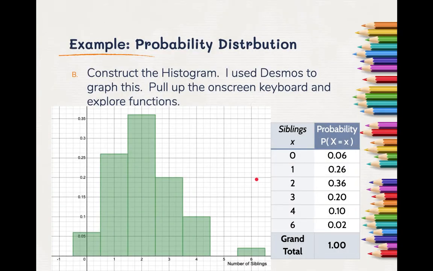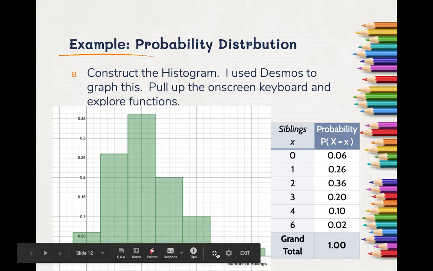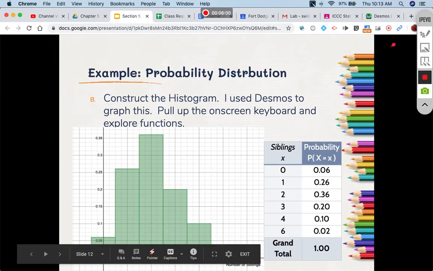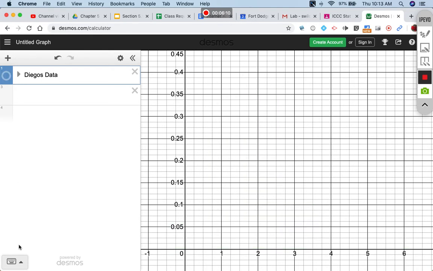So here's our histogram. I just want to show you this on decimals. This might be worth noting, we didn't really do much when we talked about graphs at that time. So let's switch over to decimals here. To get this, I'm going to start from scratch.